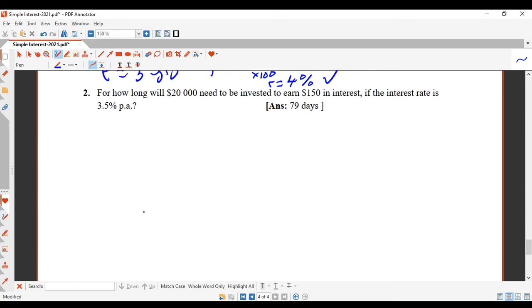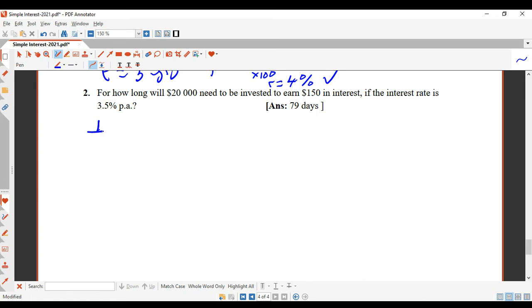Now, this time, for how long will $20,000 need to be invested to earn $150 in interest if the interest rate is 3.5% per annum? Okay, and this question, it says for how long? That means we're finding time. So let's write down what we're given first.